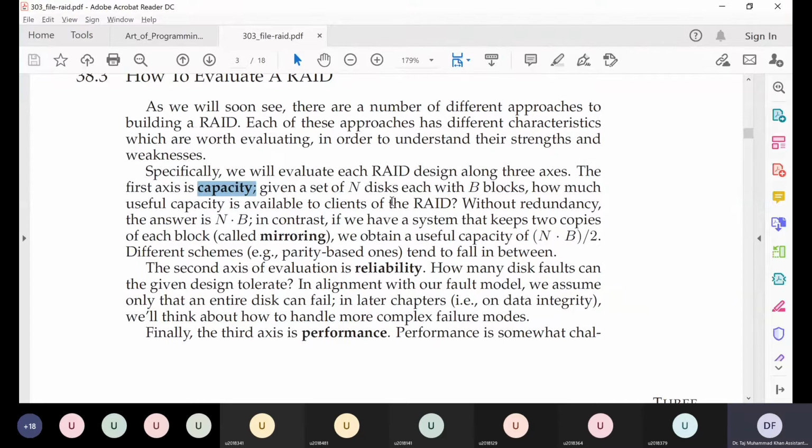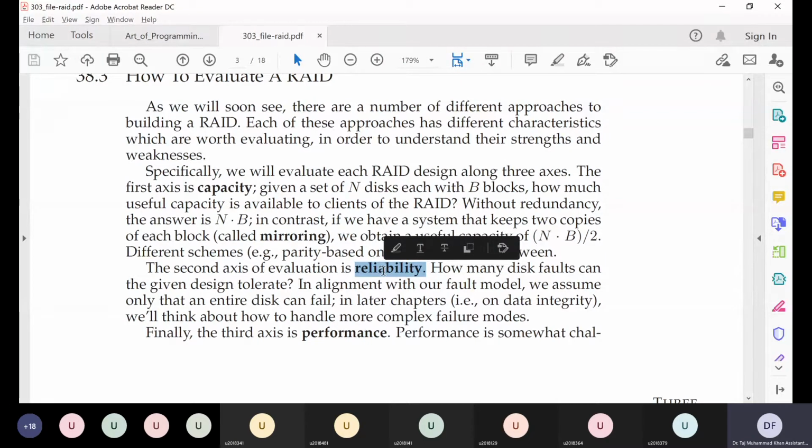And the third axis will be reliability. Reliability, as I just mentioned, is tolerance to failure or resistance to failures or data corruption. In our case, if we have a number of hard disks in our RAID system, we'll see how many hard disks can fail and our system can still function properly.